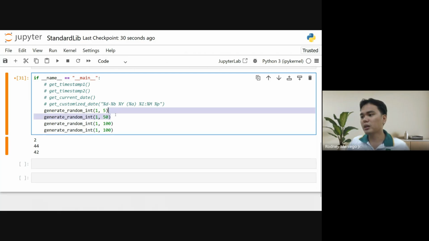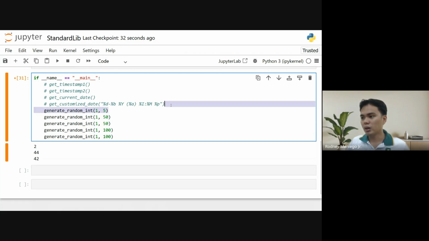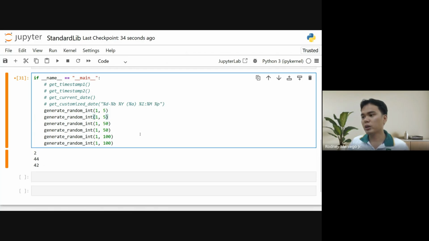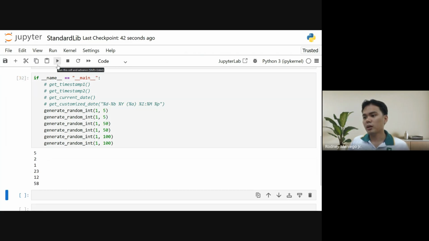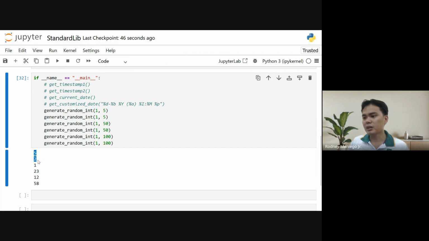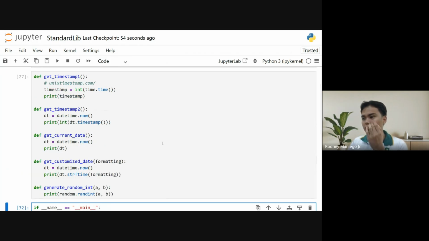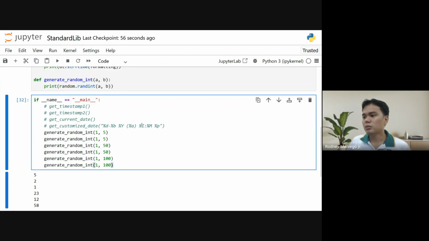Even if we duplicate this one, for 1 to 5, you can supply any number as long as on the left side is the minimum and on the right side is the maximum. You can see here, it's between 1 to 5, and it gives different values. For this one, it's 1 to 50, different values. For this one, 1 to 100, different values.